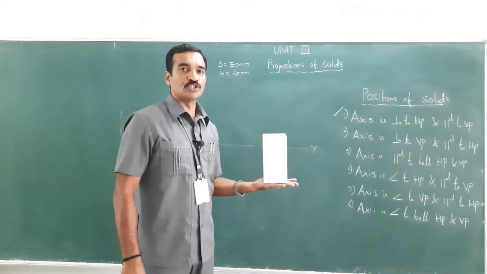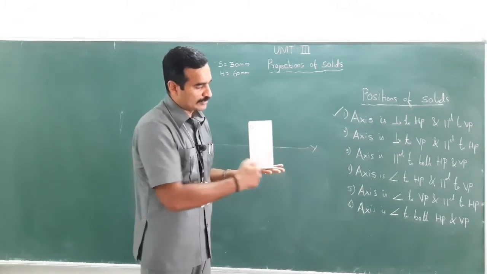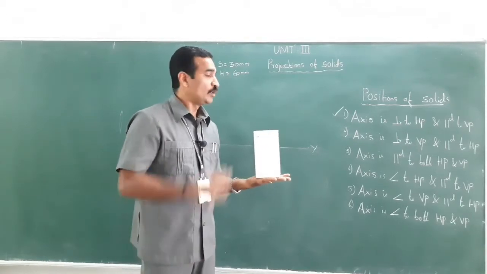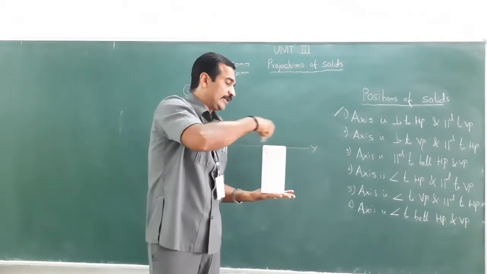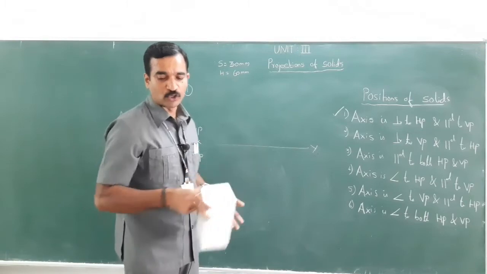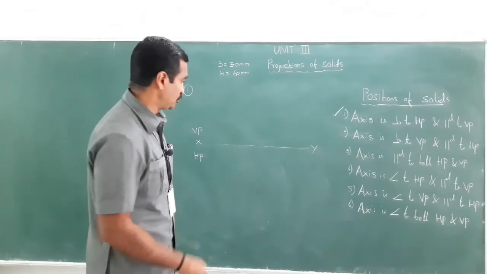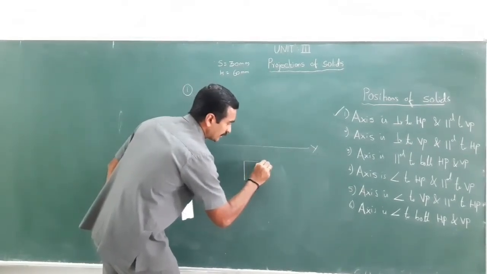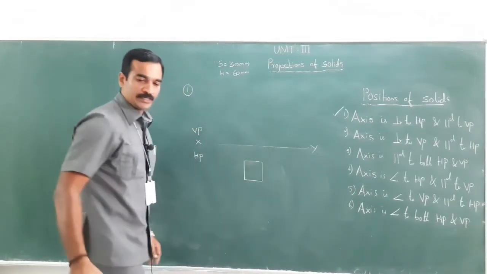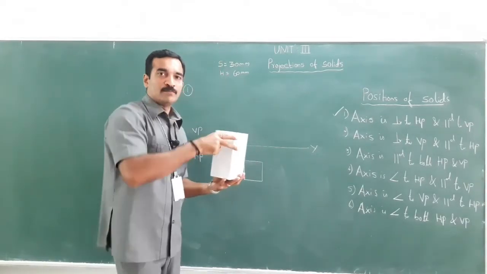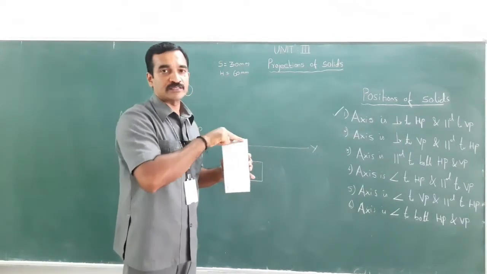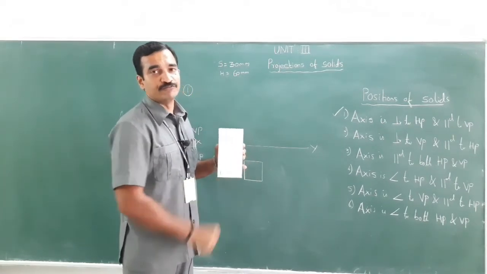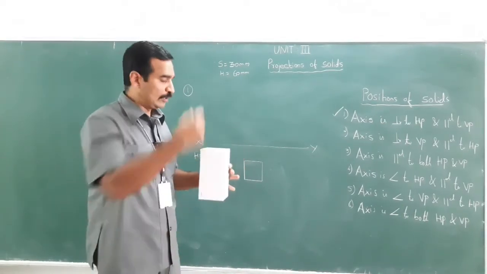Where will I see the true shape? When you look at it from the front, you could see a rectangle shape, not a square. When I look at it from the top, I could see a square on the HP. Therefore, I need to start the diagram on HP. So, of side 30 mm, draw 30, 30, 30. Now, when I look from the top, I could see this square shape, and behind it the other base, that is the bottom face, is invisible.